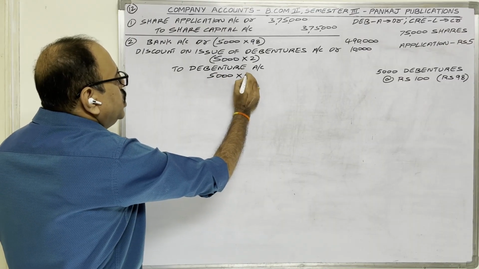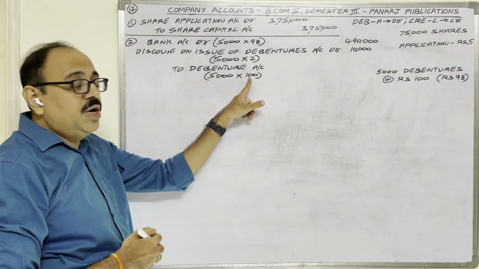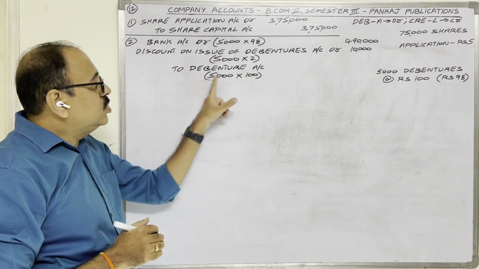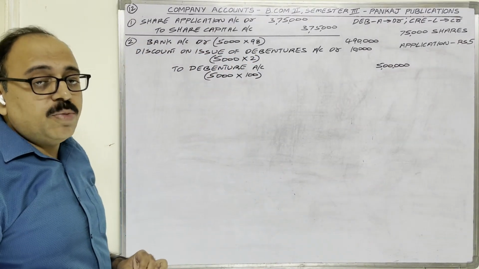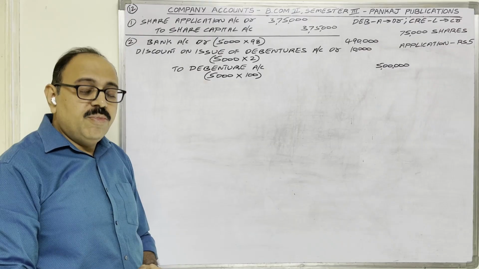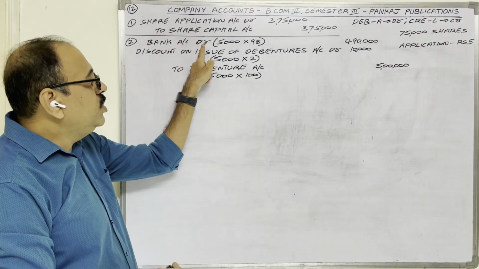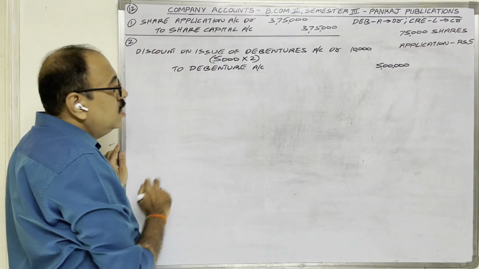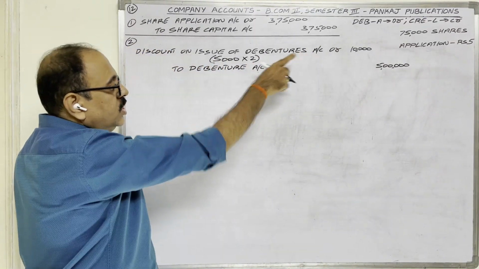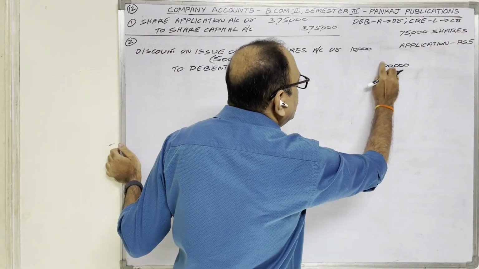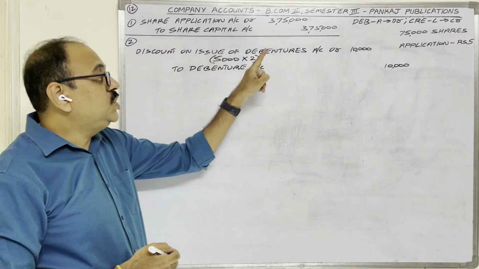5,000 debentures are issued. And in books we are writing that one debenture face value is 100 rupees. Issued at face value only. So 5,000 into 100 rupees, 5 lakh. If cash book is not prepared, this is the actual debenture entry. But in present problem, cash book is prepared. Therefore, bank account debit, we should not write in journal now. If you remove that, discount on issue of debentures account only is debited, 10,000. To debentures account, amount is 10,000. So this is the actual entry for discount on issue of debentures.